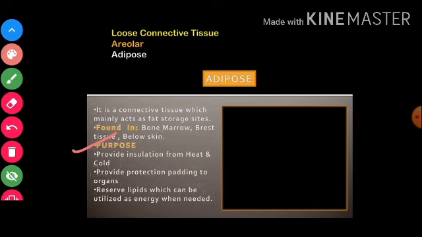It gives you insulation. If there is a person who is very fat and another person who is very slim, and both go out on summer days, what will happen? The fatty person will suddenly feel hotter as compared to the slim person.